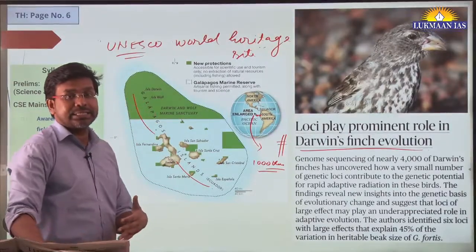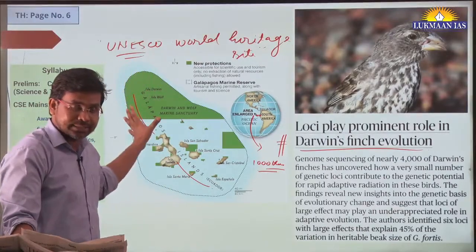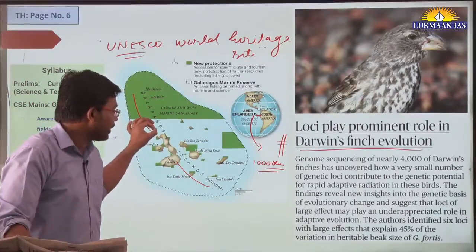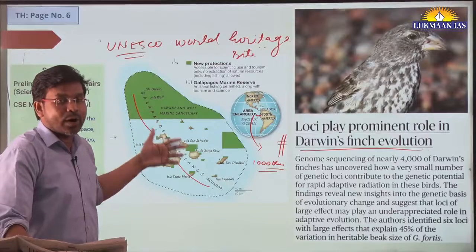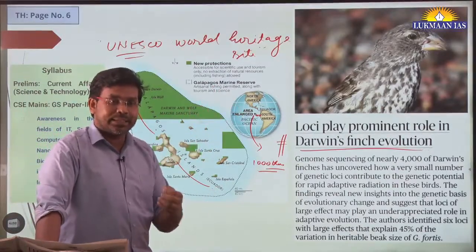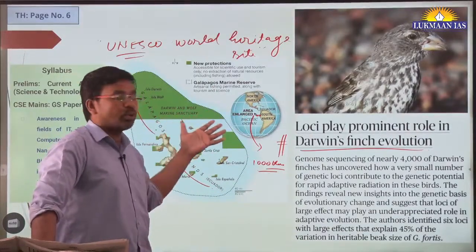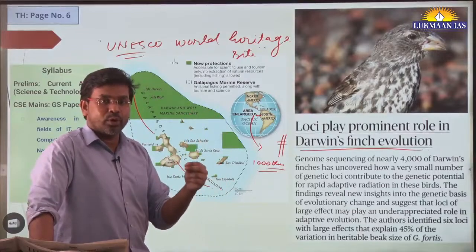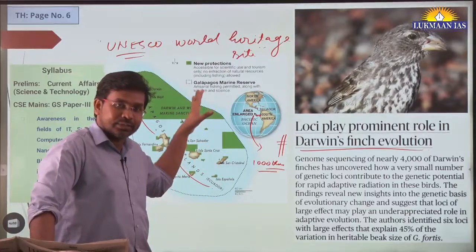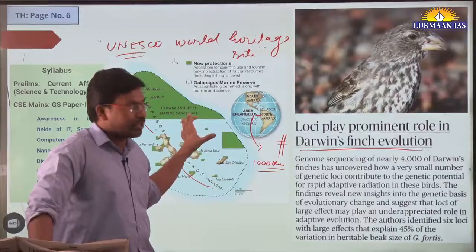This island has endemic species. Endemic means those species that are found in this location itself. Okay, so these species require a high amount of protection, and Ecuador as a country has protected this region, and also they allow people to do ecotourism. And for ecotourism also, they do it with a lot of guidelines so that the tourists do not harm the ecological sanctity of this particular region.